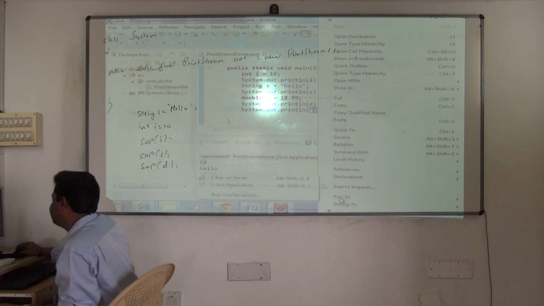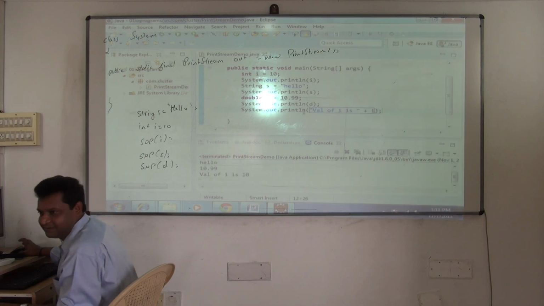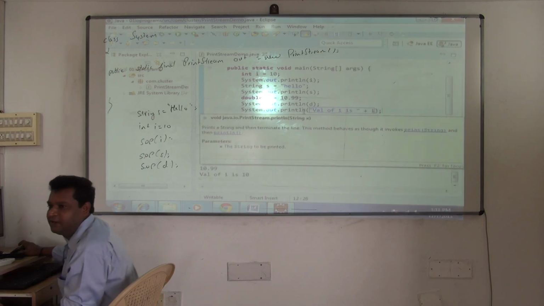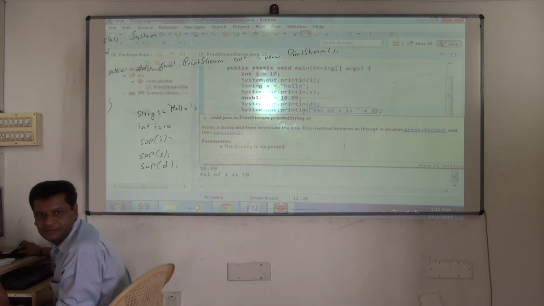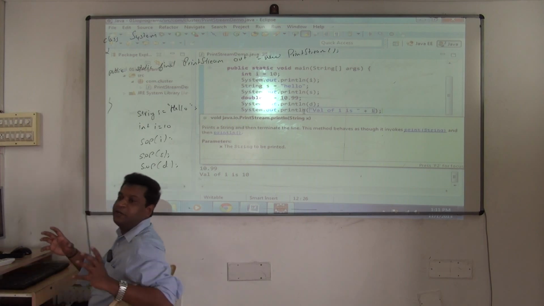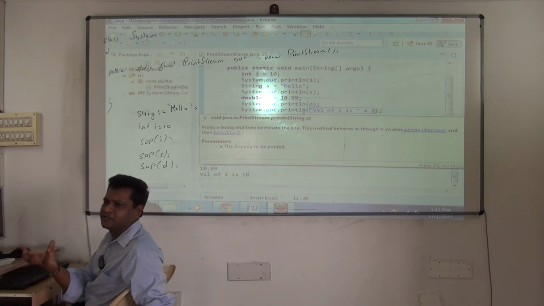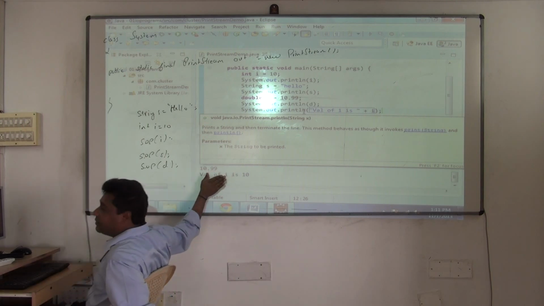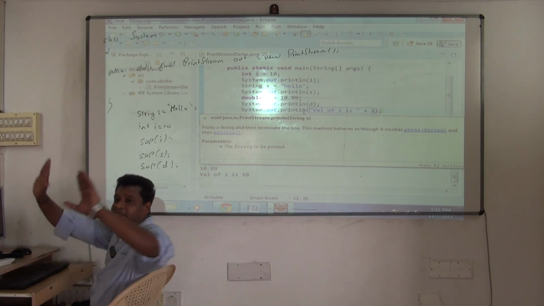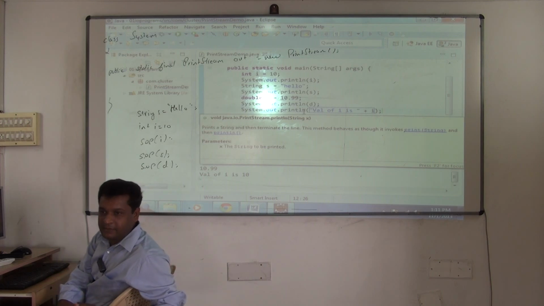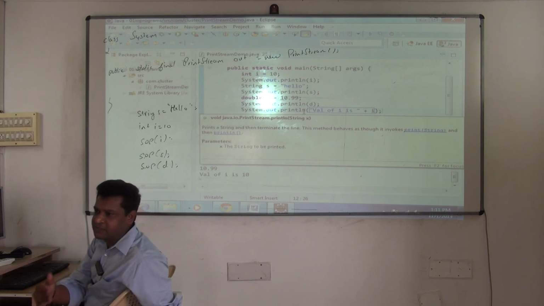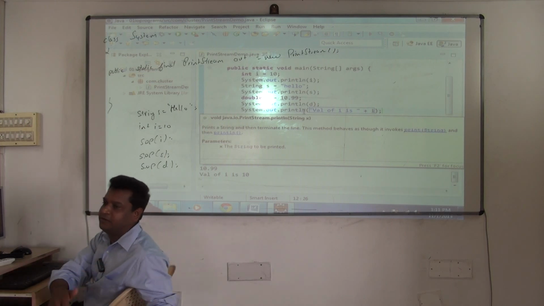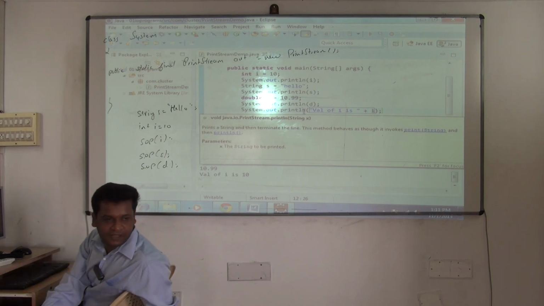Okay, but while learning Java we'll use SOP. I'm telling you, when we start developing applications, SOP will be gone. We'll be using a different way. Because here when you use SOP it will be printing to what? Your console, and it is giving you text-based output. Today nobody is interested in text-based output. You always see graphical outputs, no? That kind of output we want. Gradually you will see how to get that output. Understood? First you understand this output, then you will understand how to get those kinds of output. Are you clear with this?